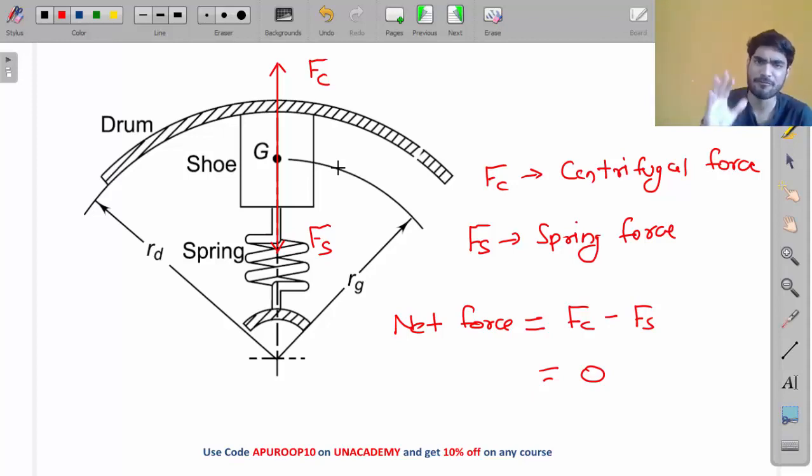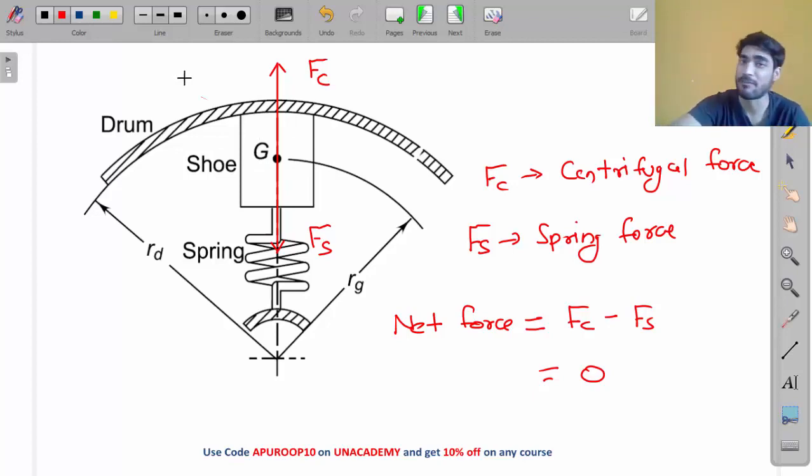There must be some force acting between shoe and drum, then only it will engage. Initially, that force was 0. But now, there is a force of 50 Newton. Now Fc is 150, Fs is 100. So now there is a force of 50 Newton which will engage the clutch, my friend.